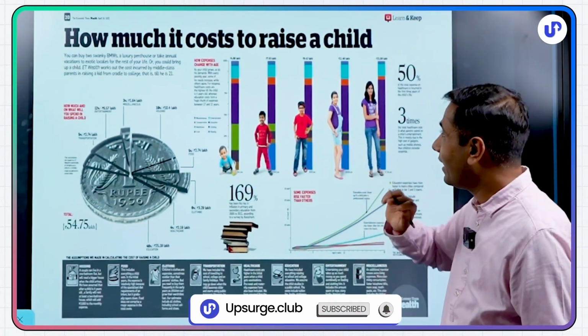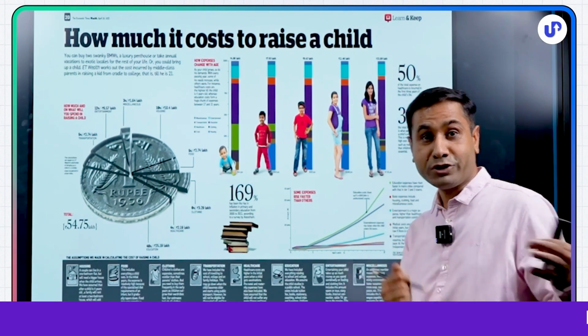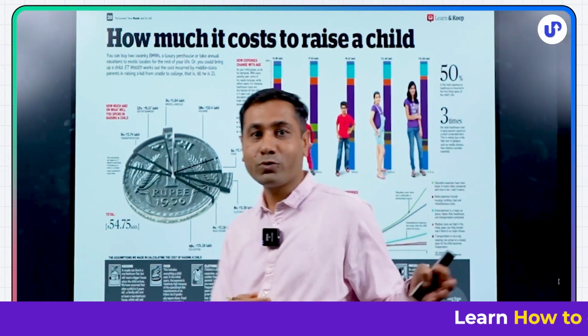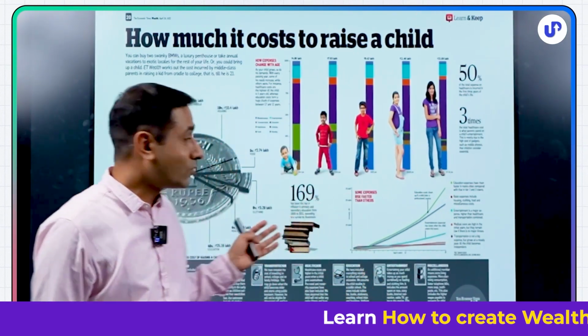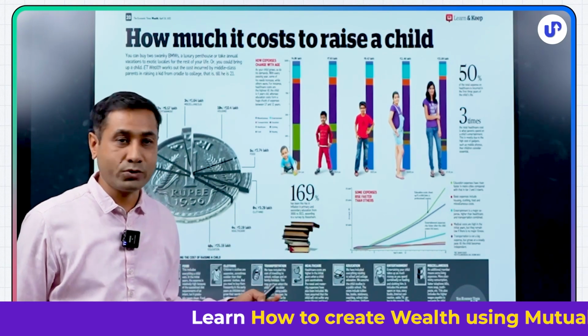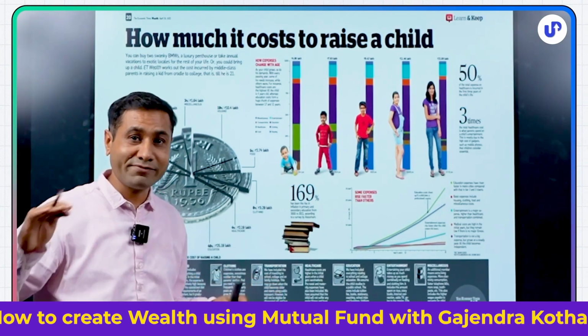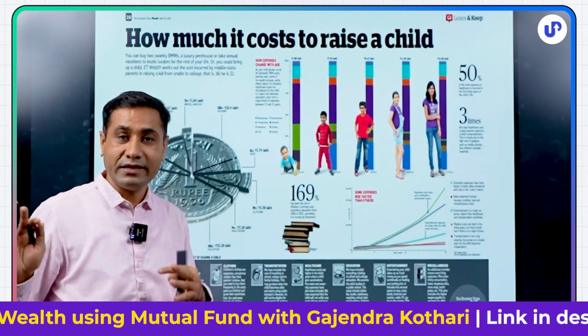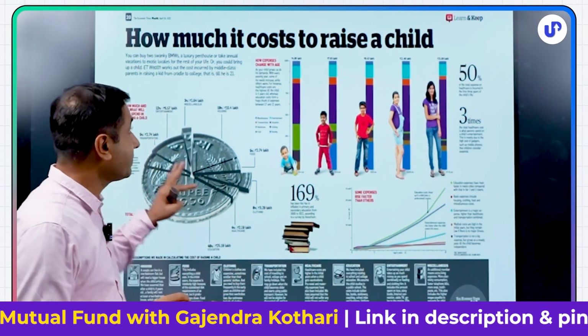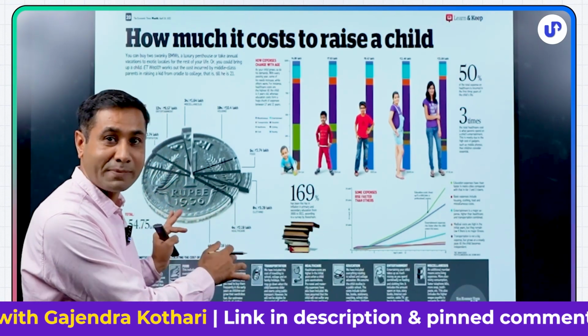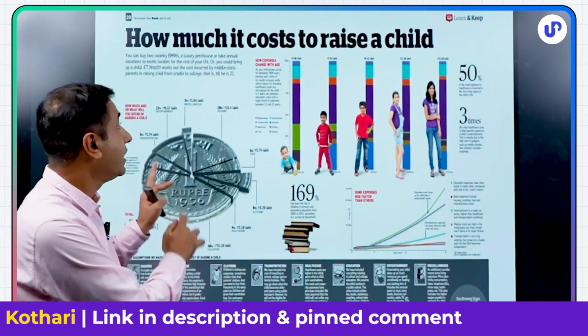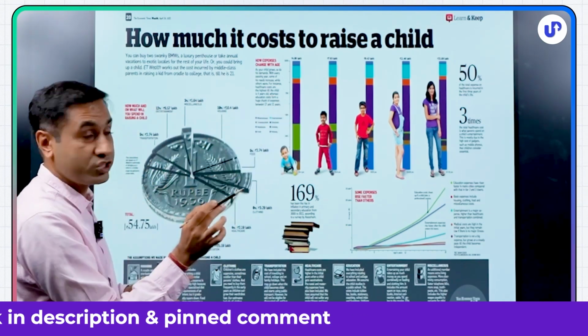Then of course, how much it costs to raise a child. So the first goal was retirement. The second goal was buying a car. The third goal is children's education. Now this is very interesting. I gave you an example of an upper middle class family spending on a child. What is the cost of kharcha? This survey was almost 14-15 years back. At that time, how much did it cost to raise a child?